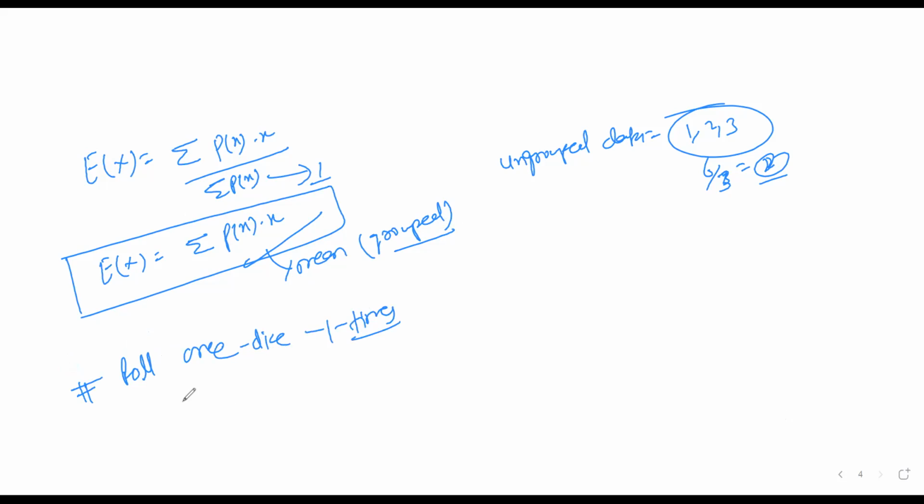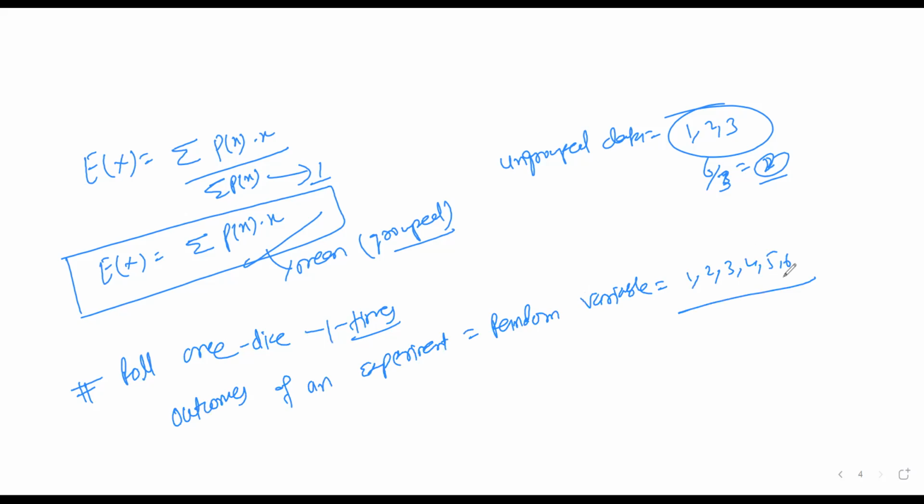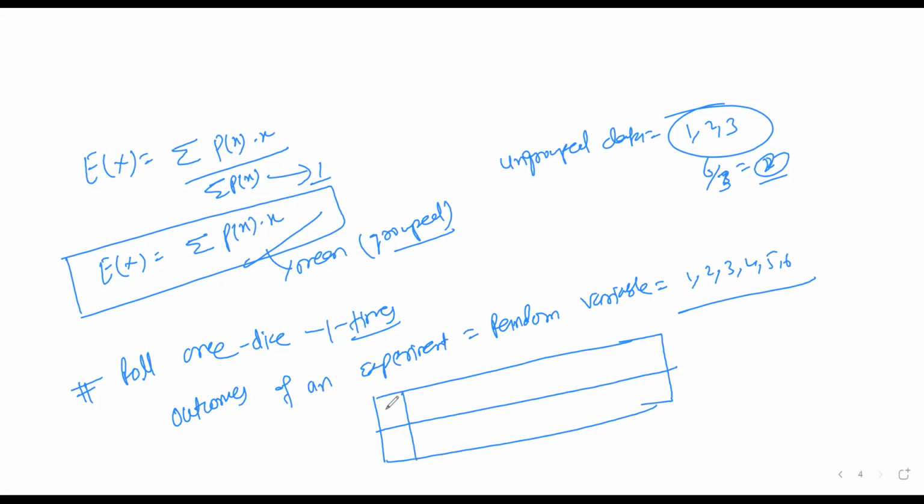So what could be the outcomes of an experiment? And the outcomes of an experiment are called a random variable. So here the outcomes can come up like 1, 2, 3, 4, 5, 6. Dice has maximum 1 to 6 as the numbers. So here I'll construct a random variable table. In that I'll write down the outcomes, that is x, and the corresponding probability also.